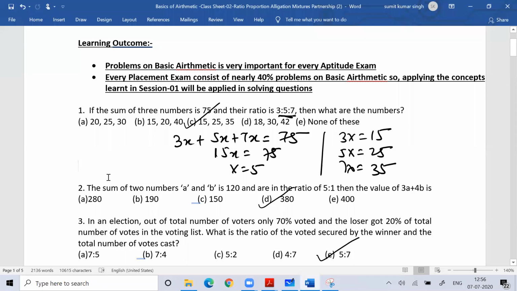Everyone, please try question number 2. Very good, Savita.